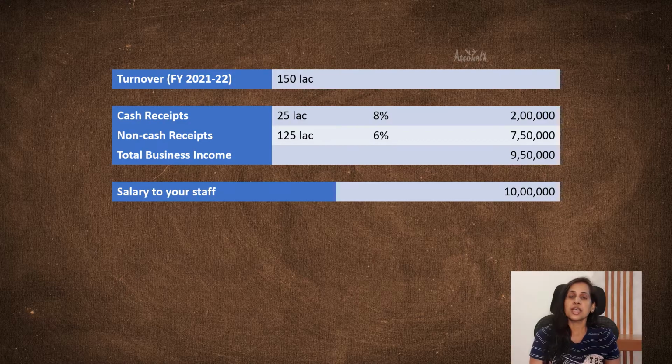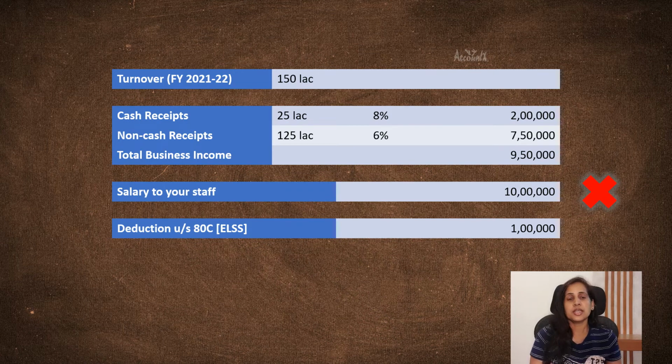Whatever profit that you so compute, you can't reduce any business expense from this profit. Say for example, the salary that you have paid to your staff during the financial year is 10 lakh. This 10 lakh can't be reduced from your business income of 9.5 lakh. But you will be able to avail certain deductions like deduction under section 80C, 80D, etc.